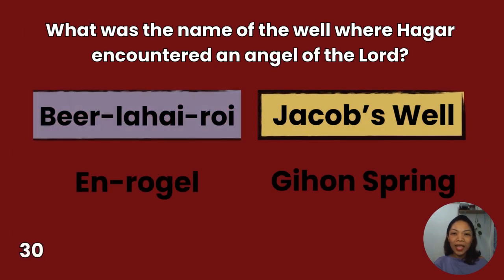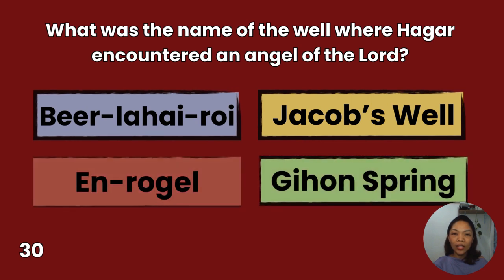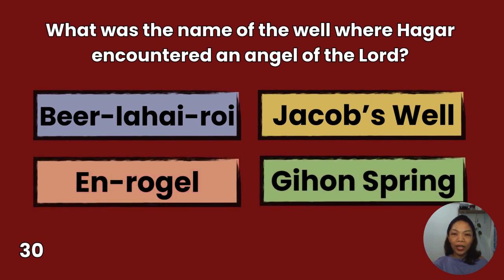30. What was the name of the well where Hagar encountered an angel of the Lord? Beer Lahai Roi, En Rogel, Jacob's Well, Gihon Spring. You have 10 seconds to answer.